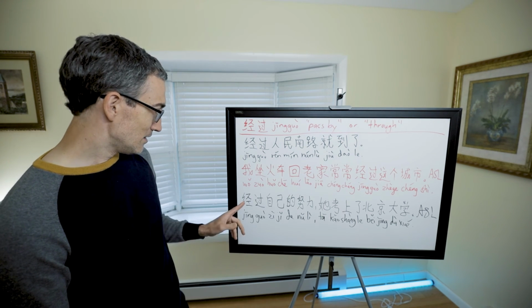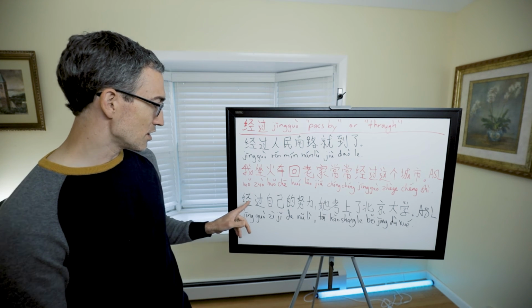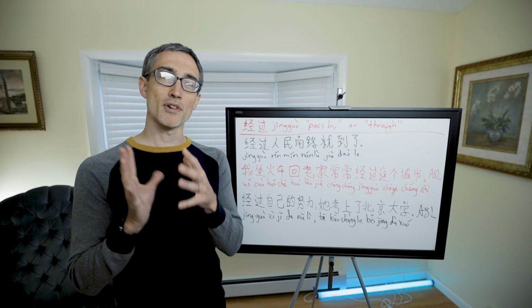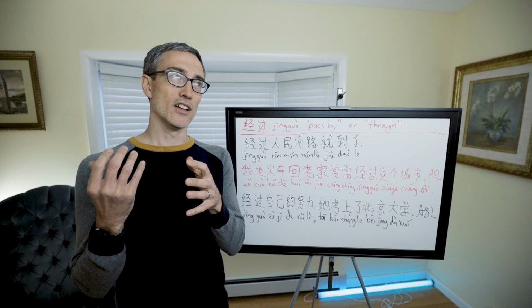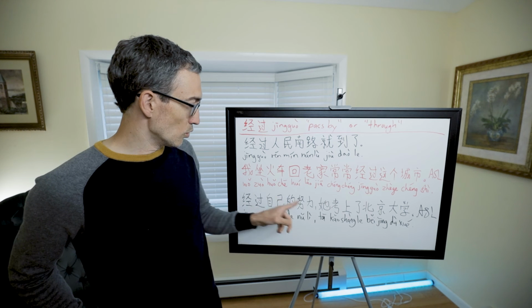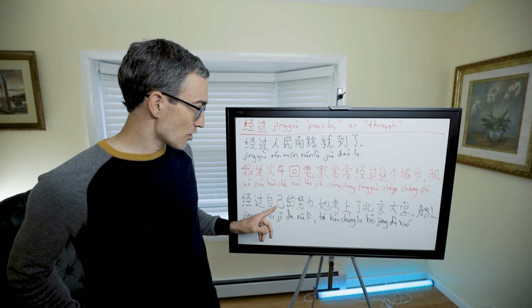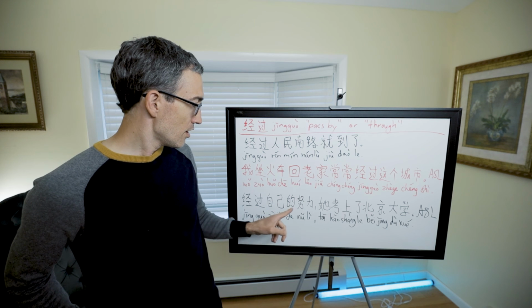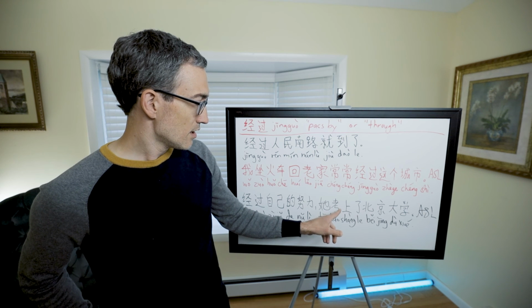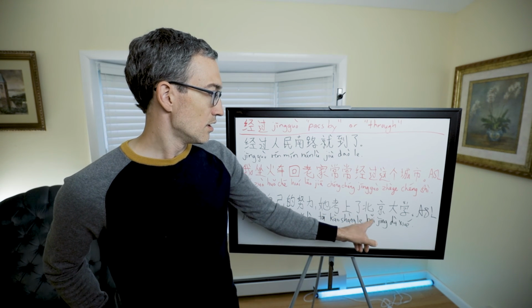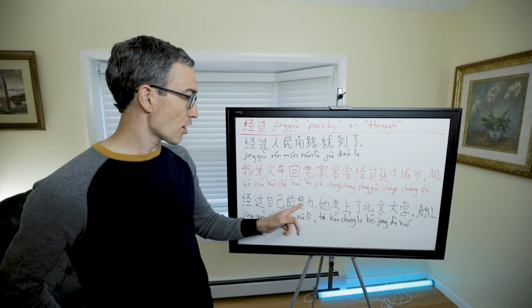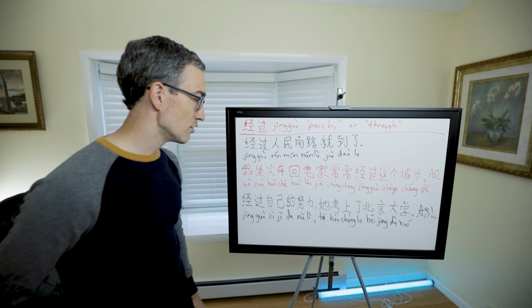Here we have an example of jīngguò meaning through. When it means through, it tends to emphasize the process of something. This is a great example of it. 经过自己的努力. Through her hard work, she tested into Beijing University, which is one of the best universities in China.